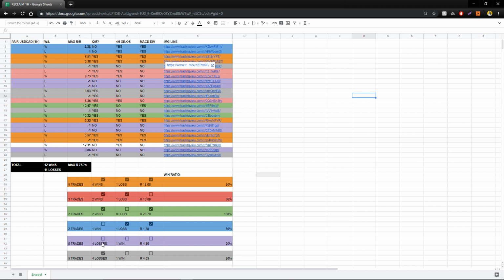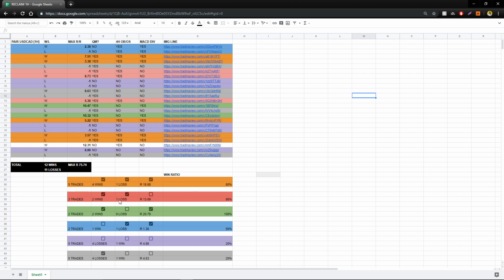For example, you look at these stats here, you can see these check boxes here. These were trades that didn't have a Casimodo, didn't have a 4 hour overbought or oversold, and didn't have a MACD divergence either. You can see that from these purple trades here, that's also noted down here in the checkbox. Look, nothing's checked here. We made 5 trades, 4 losses, 1 win, and it had a reward of 4.86 max because there were 4 losses there, and then there was a win, 8.86. So it's really about gauging what works and the confluence as well.